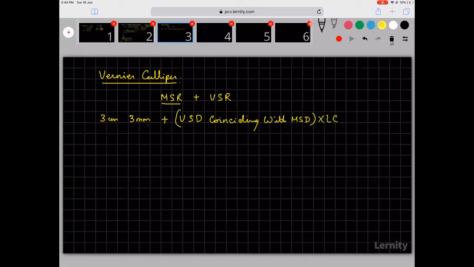Into the least count, because the least count is the distance between two adjacent lines of the vernier scale and the main scale. So in this particular case, 3.3 plus 4 into 0.01 will give me 3.34 mm. If you had an actual scale, you could measure only to 3.3 mm. You couldn't measure that 0.04 mm. So now we have gone exactly to the next decimal and we are able to measure 3.34 mm. Okay, do you understand this?